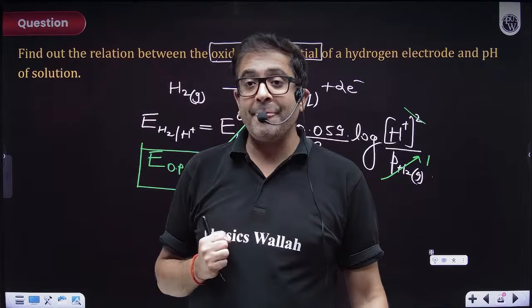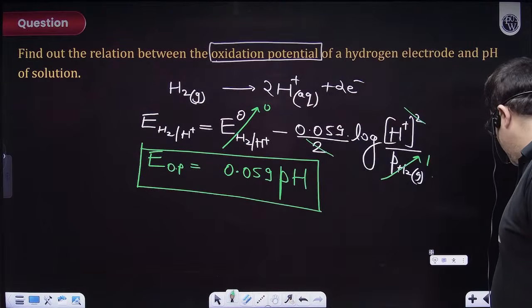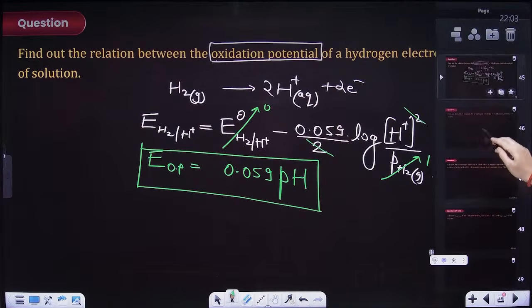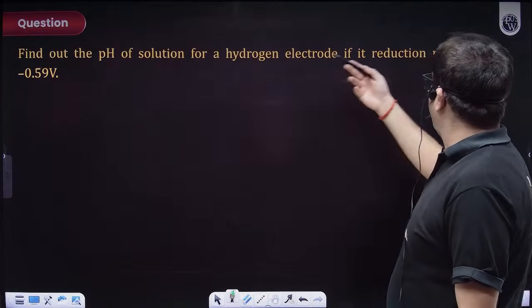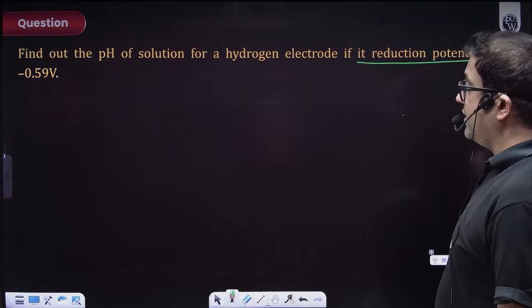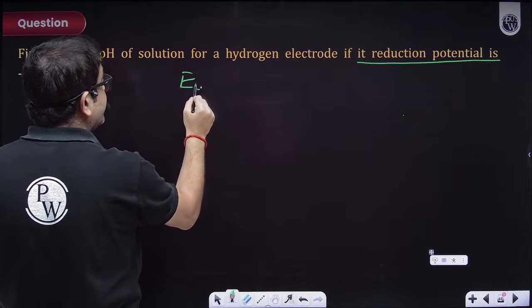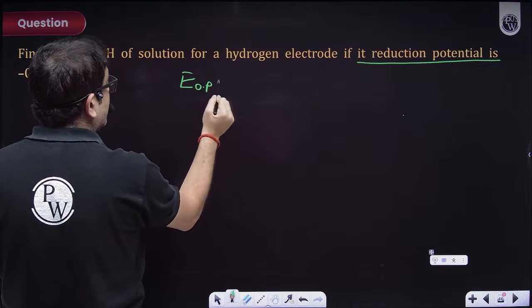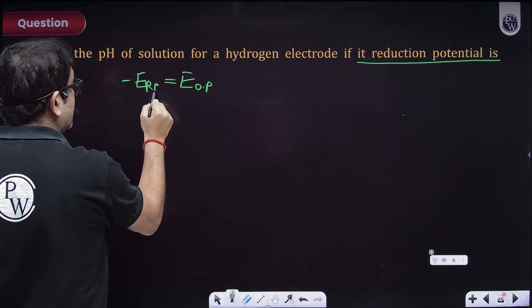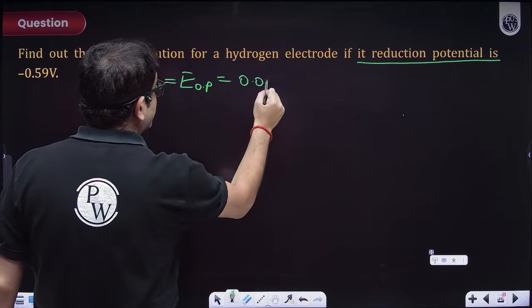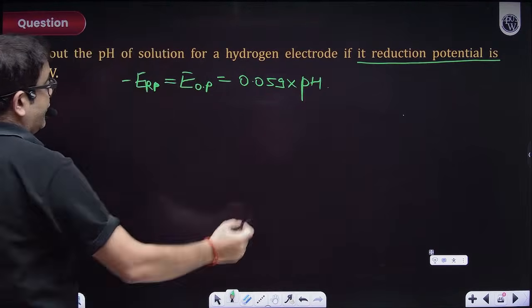Cool. Now, any doubt till here? So the same thing you can apply. The pH of the solution you are asked, if the reduction potential is this much. So the reduction potential, sir, we know for hydrogen; oxidation potential will be minus of reduction potential. And the formula we have just derived, 0.059 into pH. So we have to find this pH.